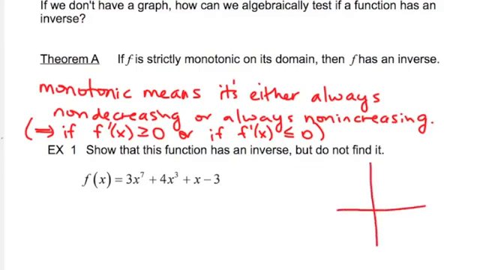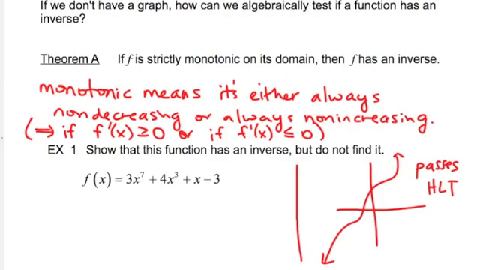So let's give you an example of maybe some function that we don't know about. If I give you some function like this, you see that its slope is always either positive or in some places maybe 0, but it's definitely going to pass the horizontal line test. So that's what I want you to notice: a monotonic function, either monotonically increasing or monotonically decreasing, always passes the horizontal line test, and so it will have an inverse.